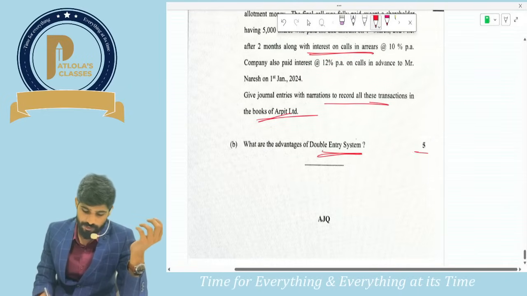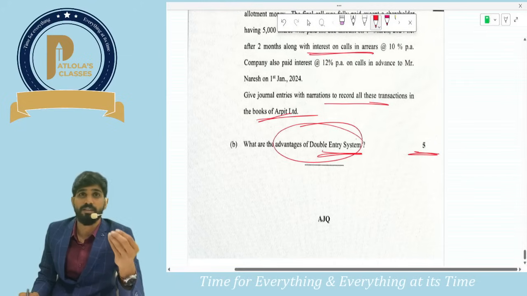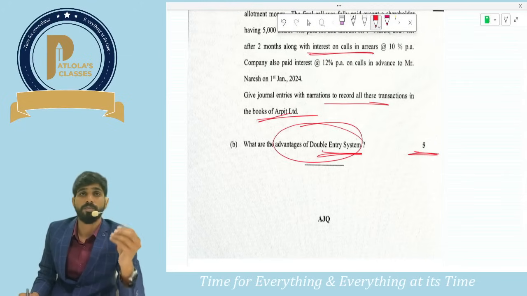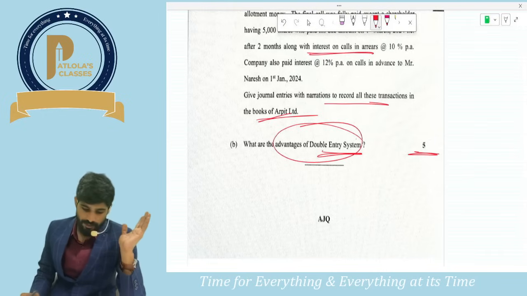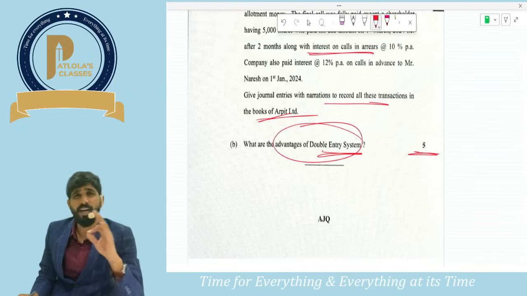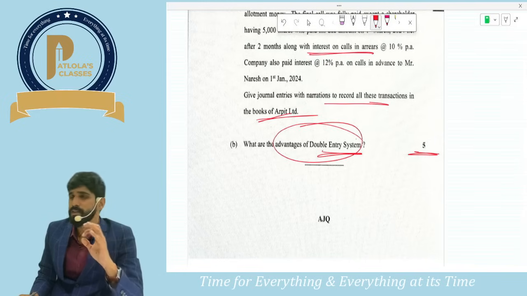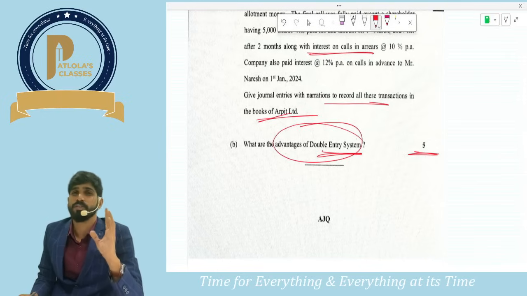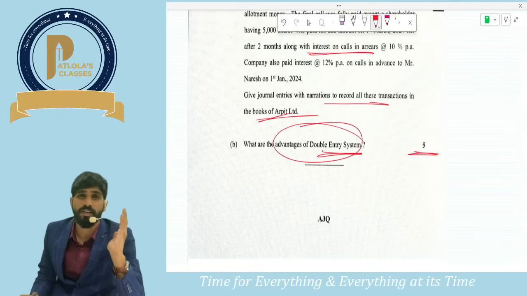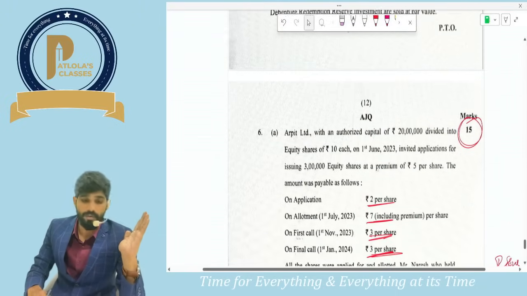And the 5 marks question in this: what are the advantages of double entry system? Again a theory question which is straightforward and is there in your study material, guys. So as far as my analysis is concerned, the paper is not at all tough. The paper is moderate. Moderate also I am saying because the questions are very easy but the paper is a little lengthy. And one more challenge for the student is which question they take as an option. As per me, you should have taken the 5th question as option because it has too many questions from various topics. So guys, this was the review on the paper.